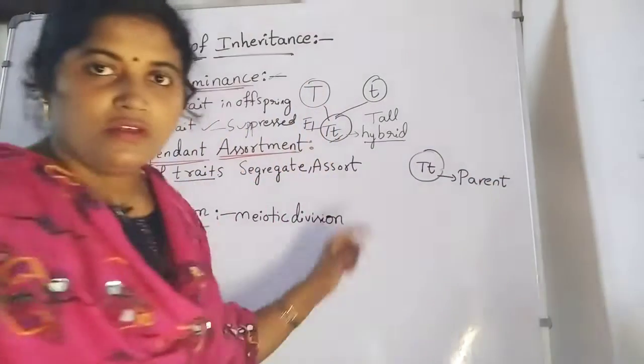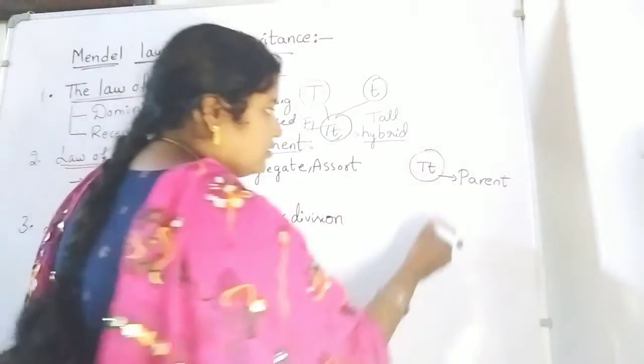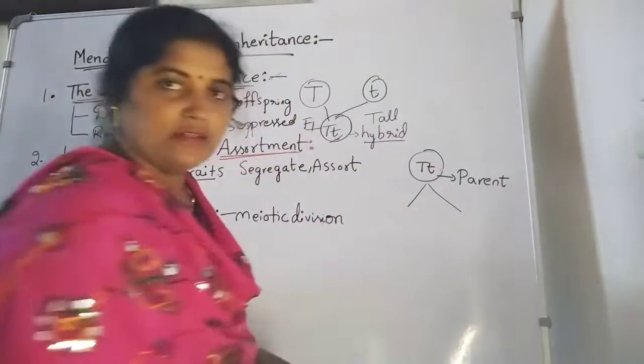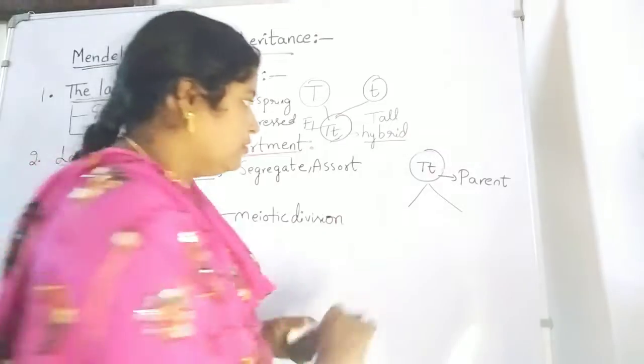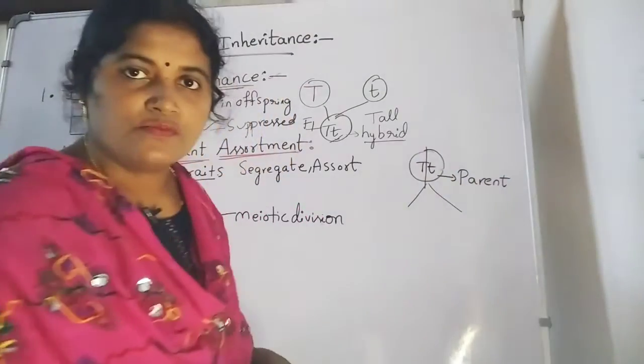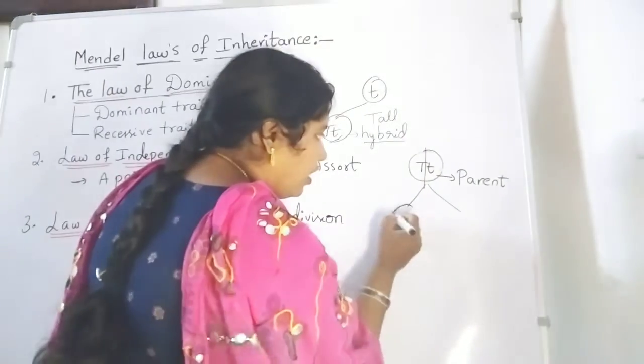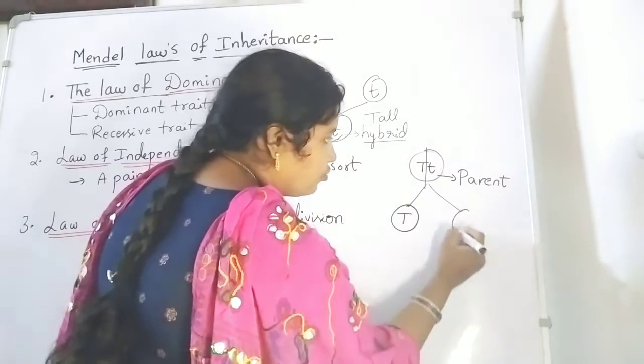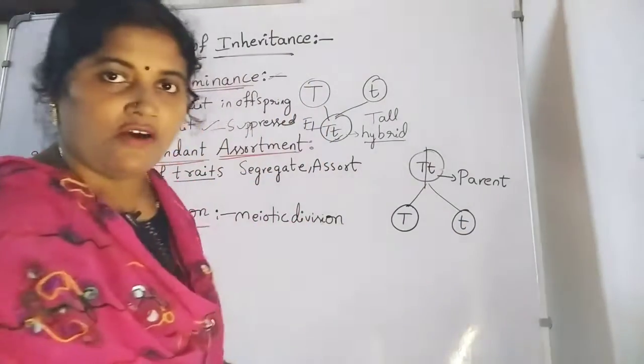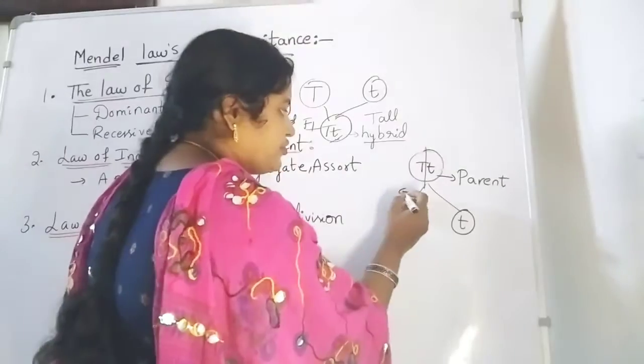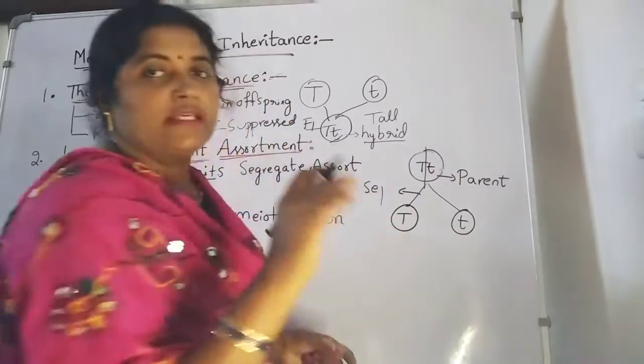During sexual reproduction, this is going to segregate. Segregate means separate. Only half of the chromosomes are going to enter into the offsprings. What do we call this? Separation, isolation, segregation.